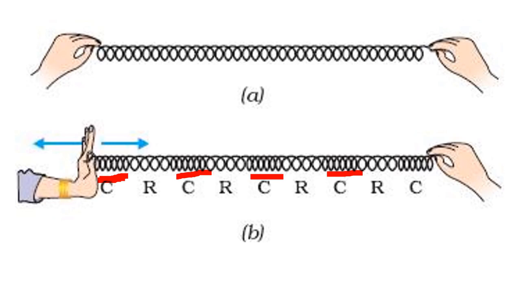The region where the coils are crowded, that is compression. And what is rarefaction here? The region where the coils are spread apart. You can see this region, the coils are spread apart. Again, this region, the coils are spread apart. So this region is rarefaction. I hope now you are well clear about compression and rarefaction.